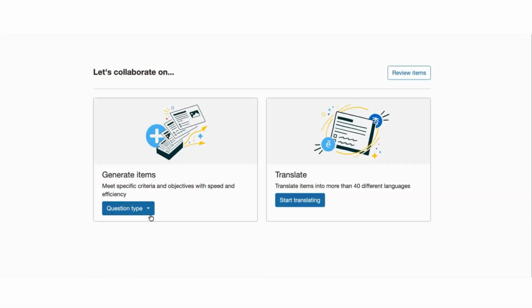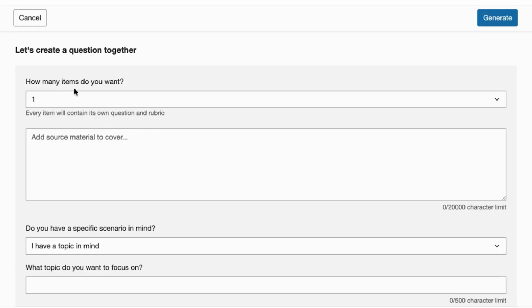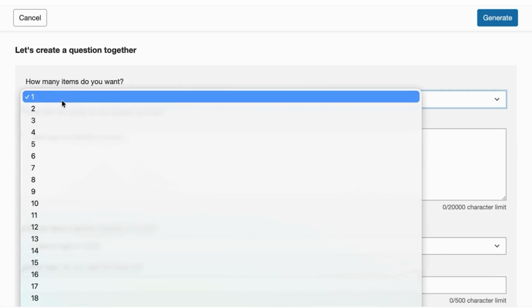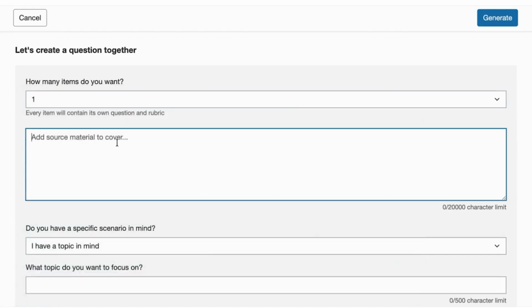We've expanded Author Aide to now generate an essay with rich text question type along with a corresponding Feedback Aide short response style rubric. So let's take a look. Clicking into our new question type, we see here we can start to specify how many items we want to generate, so we can generate a single generation or even bulk as well. So for this example, we'll generate 1 question.